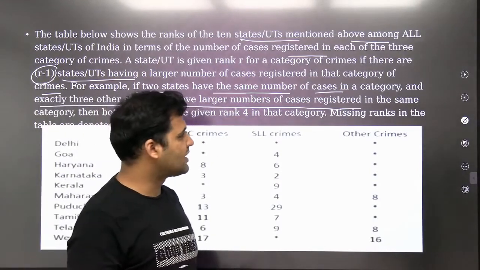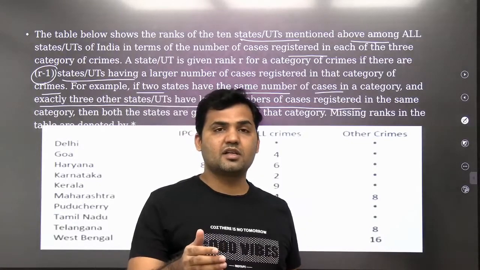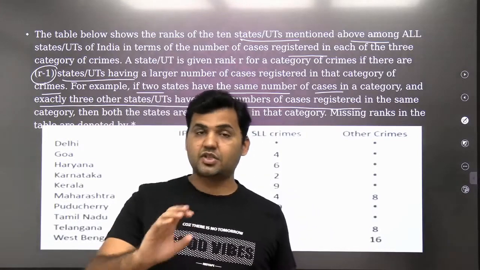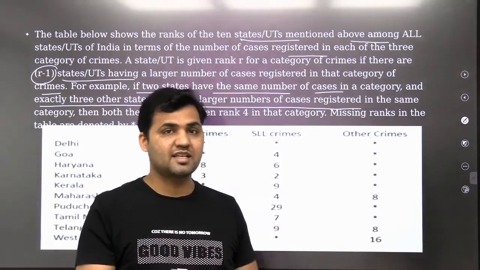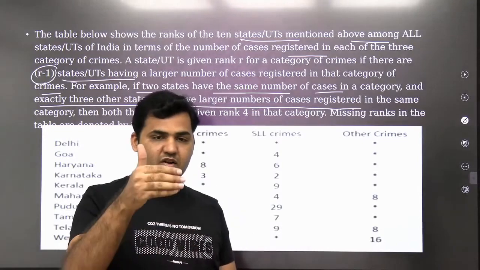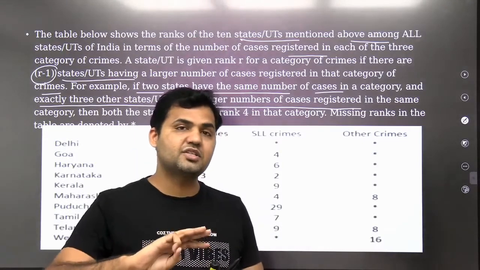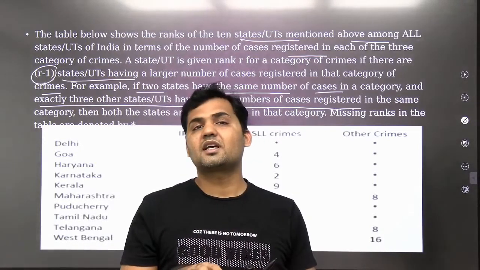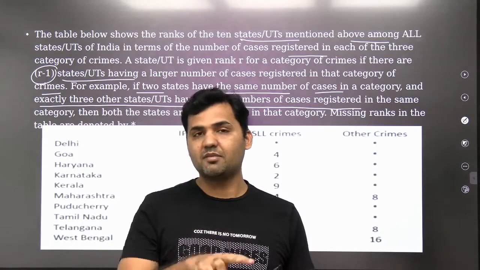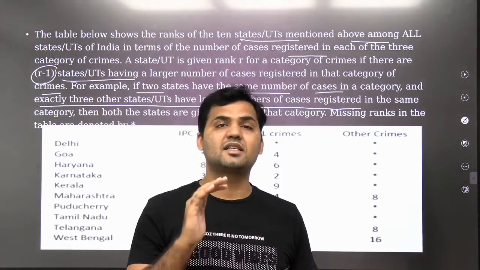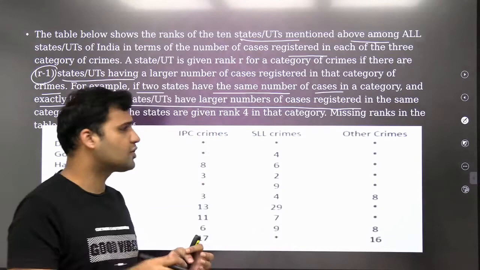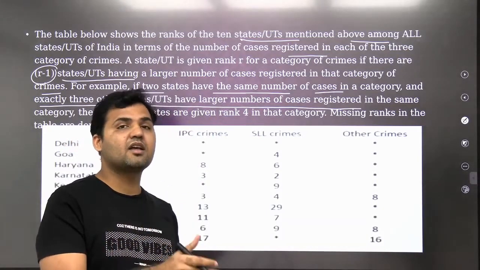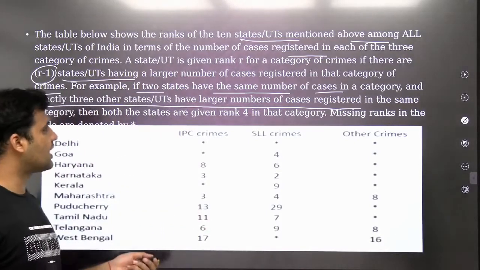Okay. So what does it say, guys? That if you are having 2 states having the same number of registered cases and there are 3 more states which are having more number of cases as compared to those 2 states, then rank number 1, 2, 3 will be given to the 3 states which are above the states that you are talking about. And because those 2 states are having the same number of crimes, both will be assigned the same rank. Okay. So both state or UTs which are having the same number of cases will be assigned a rank 4, right? Now let's go to the next part, guys.